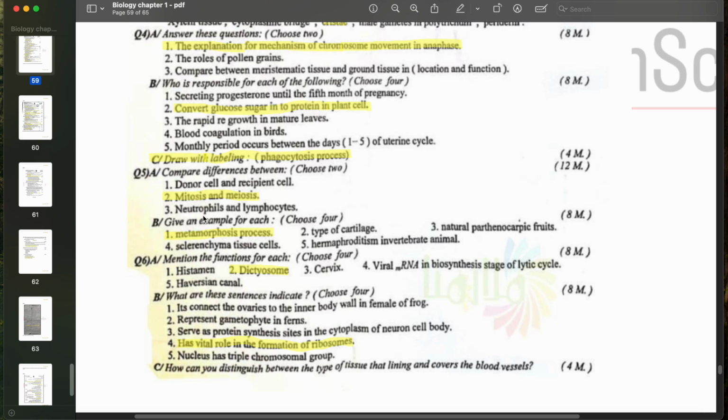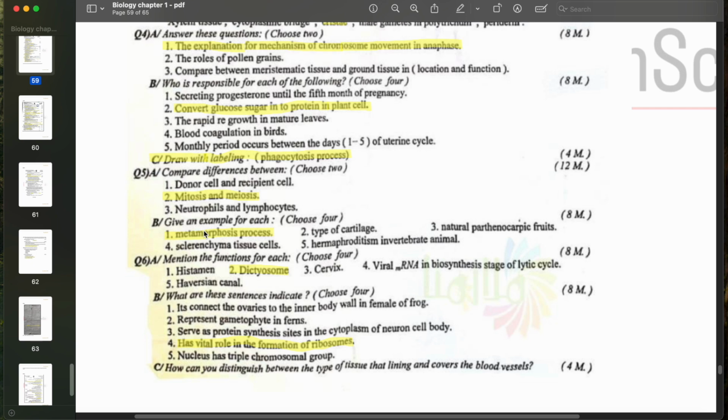But during meiosis, it's two divisions. We have meiosis 1 and meiosis 2. The final result of mitosis is two identical cells. But during meiosis, it's four non-identical cells. During mitosis, they are genetically identical cells, but during meiosis, they are genetically different.